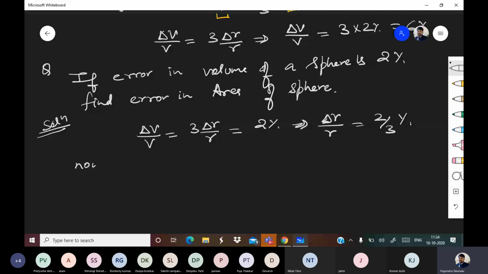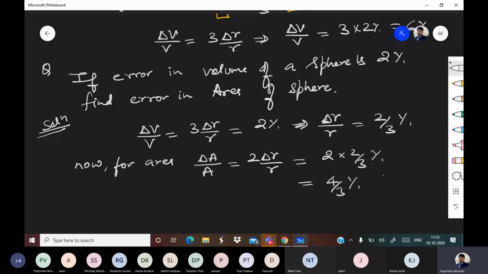Now for area, delta A by A is equal to 2 times delta R by R. So that will be 2 into 2 by 3%, which means 4 by 3%. Answer will be 4 by 3%.